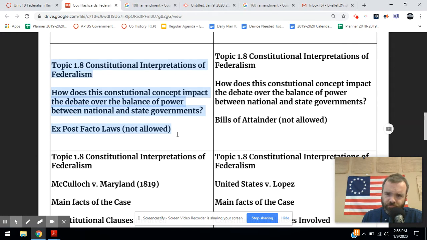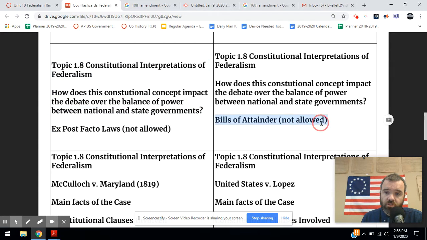Bill of Attainder. You can't pass a law that finds someone guilty of a crime without a trial. That's the judicial branch's job. So a bill of attainder would be, Mr. Kellett is guilty of robbing a bank. They can't do that, and states and the federal government both can't do that. I'd have to be put on trial in a court.